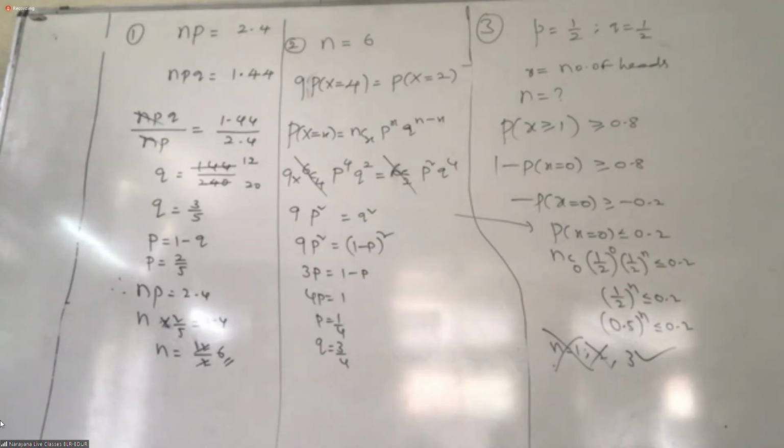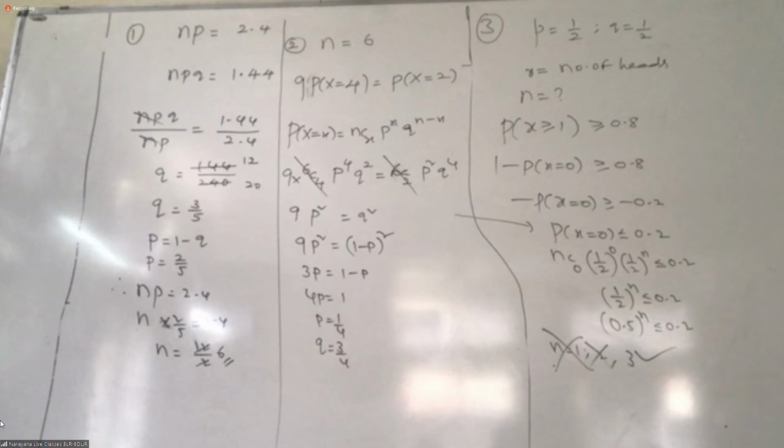Second level, 6th question. See, there will be 8 girls among 10. So n is 10. X is 8, correct? Then what is the value of P?